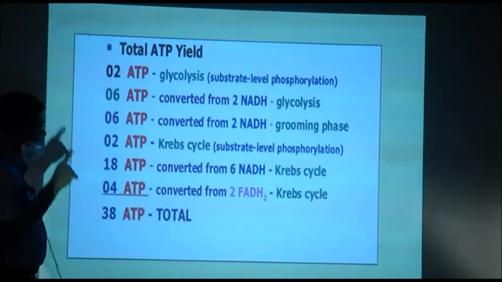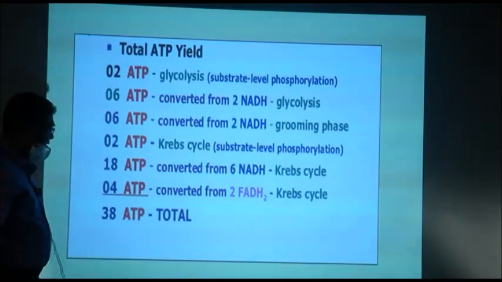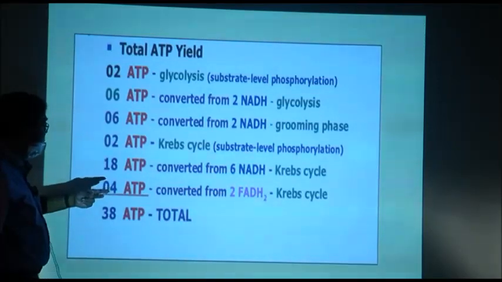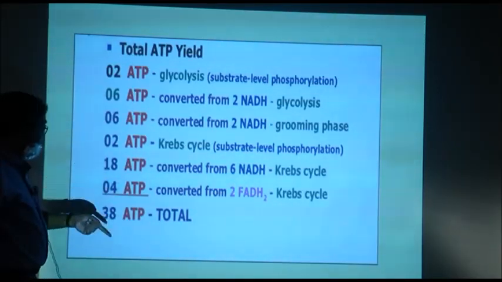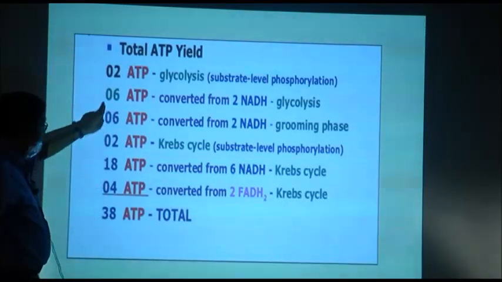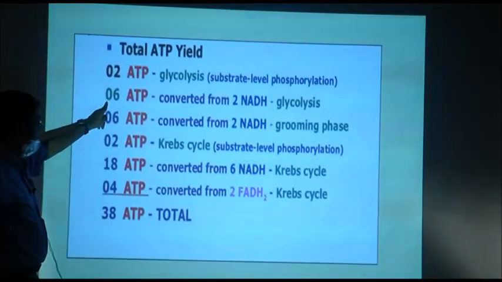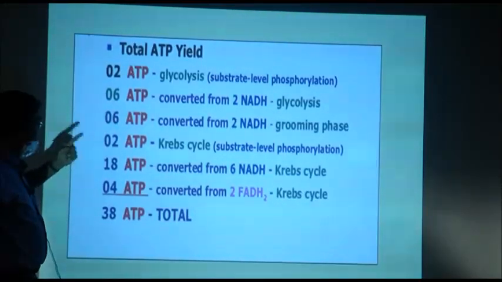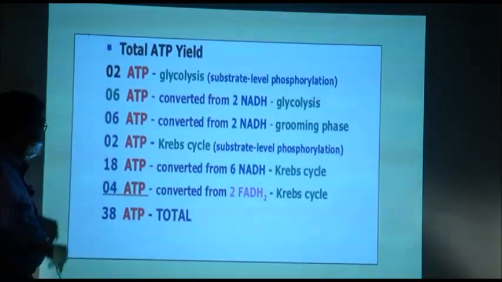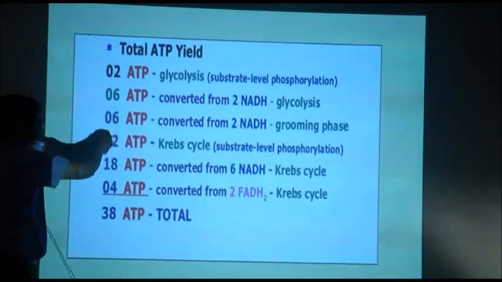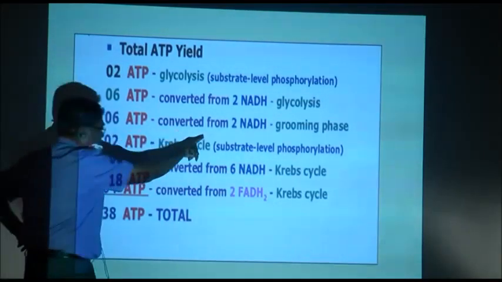Now, how many NADH are used in the cycle? 3. Outside the cycle 1. So, outside the cycle 1 into 2, that means for 1 pyruvic acid 1 NADH. So, 2 pyruvic acid 2 NADH, for 2 NADH 6 ATP.